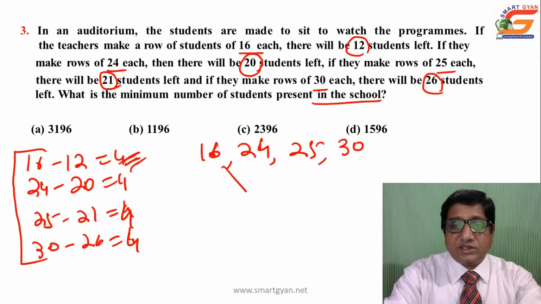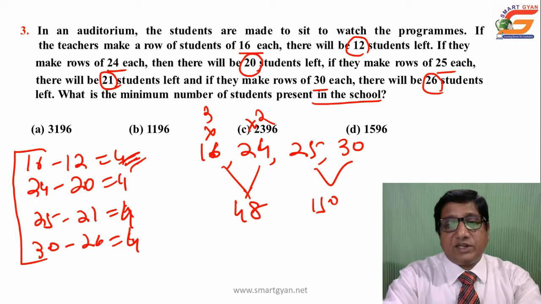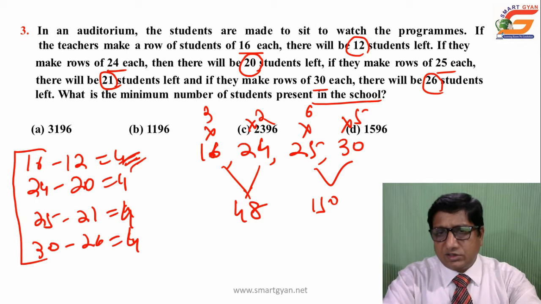First find the LCM of these two, 16 and 24, that is 48. 16 into 3 is 48, and 24 into 2 is 48. You can check this mentally. Then the LCM of 25 and 30 will be 150, as 25 into 6 is 150 and 30 into 5 is 150. Simply find all these mentally without writing.